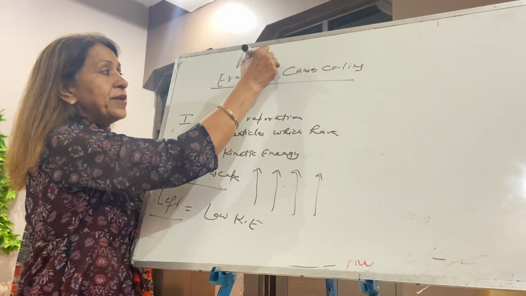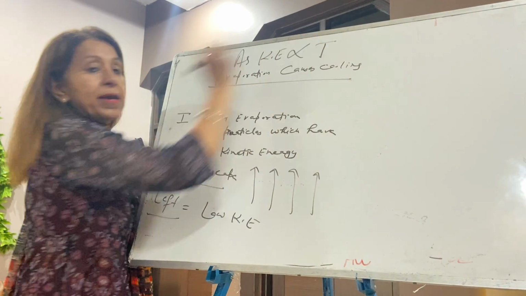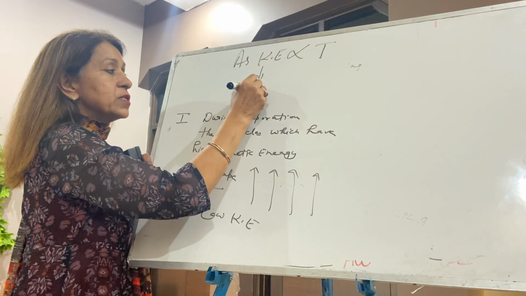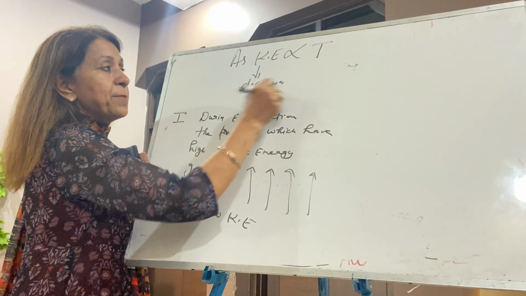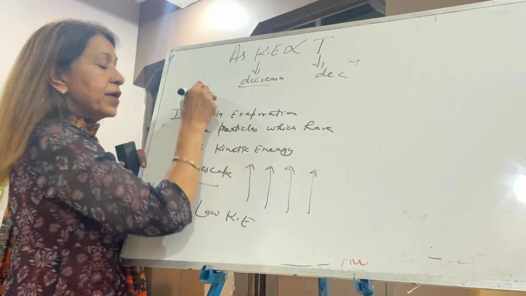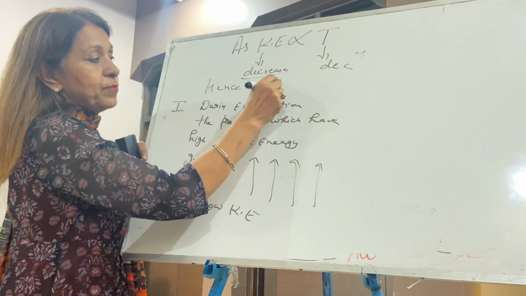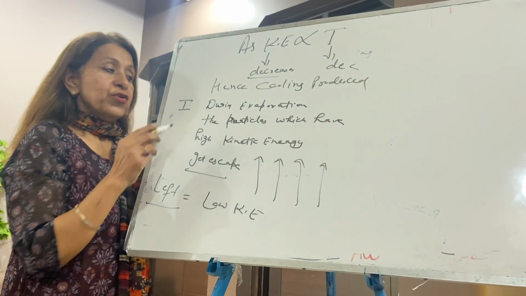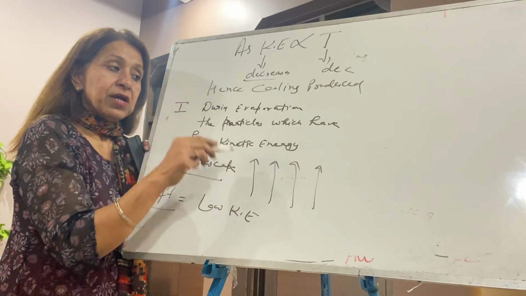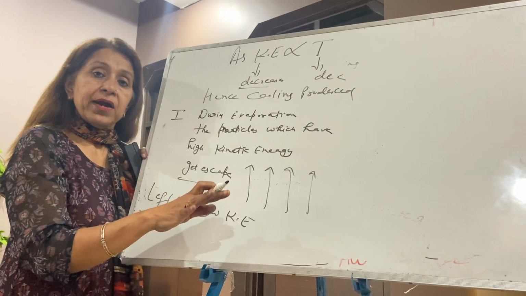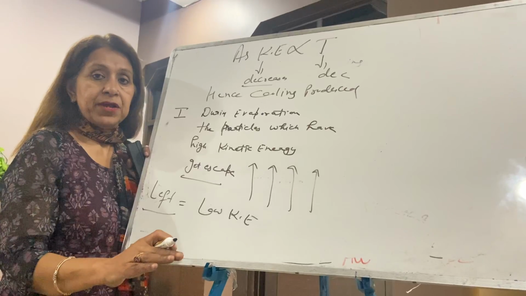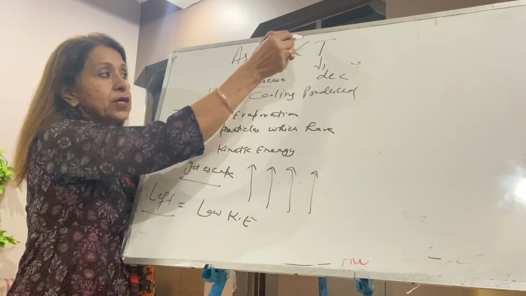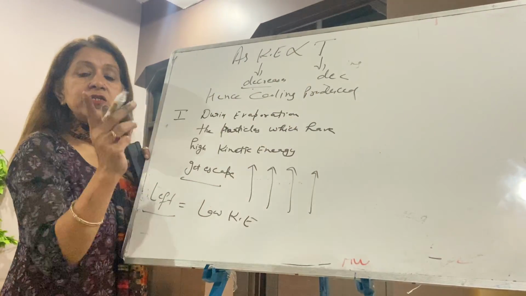As kinetic energy is directly proportional to temperature, T for temperature, when kinetic energy decreases, temperature decreases, hence cooling is produced. Kinetic energy is directly proportional to temperature. If it decreases, temperature also decreases, and this results in cooling.